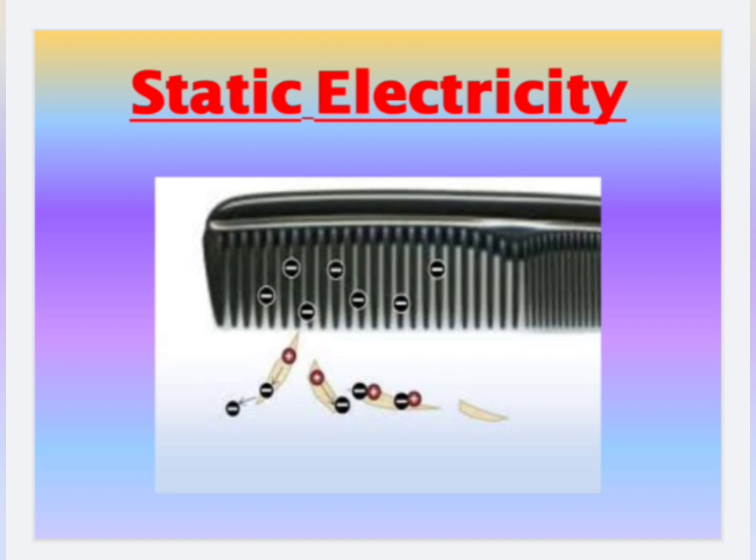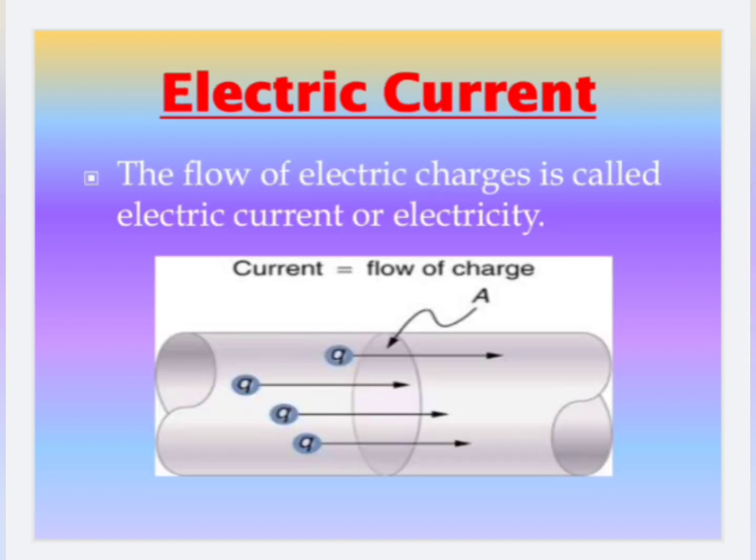We know that flow of water is known as water current. Similarly, the flow of electric charges is called electric current or electricity. Define electricity. The flow of electric charges is called electric current or it is called electricity. You can see a piece of conductor in the screen. Q are the charges passing through the conductor.